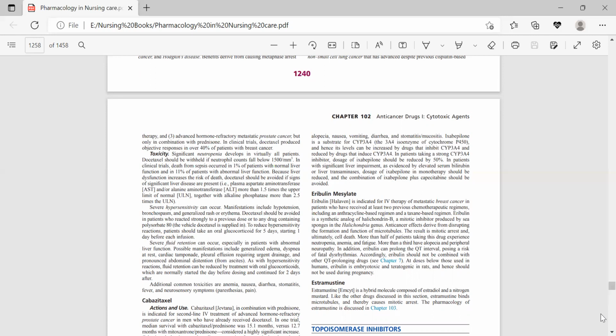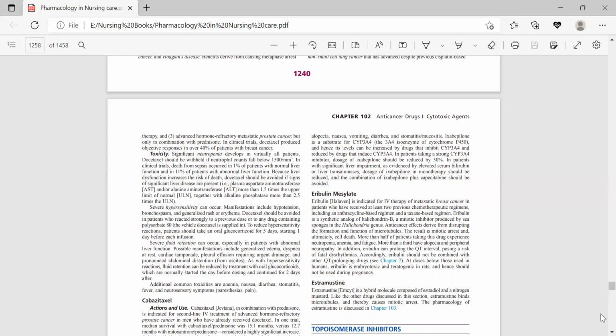In patients with liver impairment and elevated serum bilirubin or liver transaminase, doses of ixabepilone in monotherapy should be reduced, and in combination, it should be avoided.